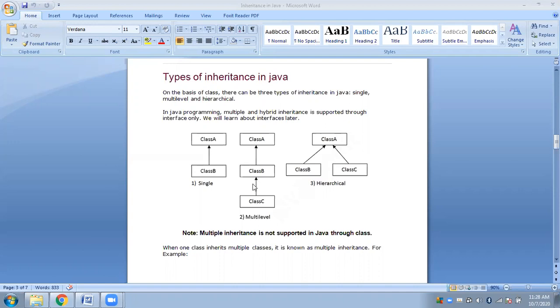So what do you understand from this? If class B is inheriting class A, that means class B is reusing the properties of class A. Whatever is there in class A is in class B now.